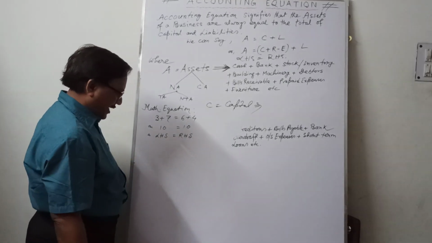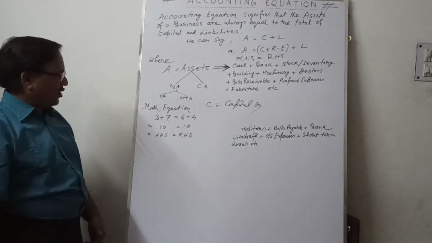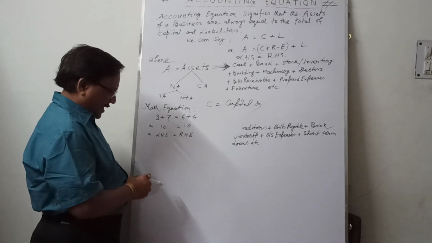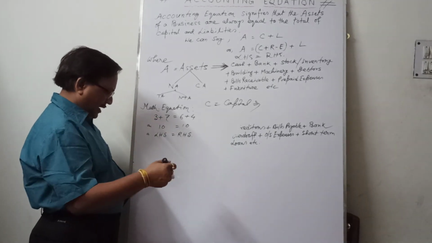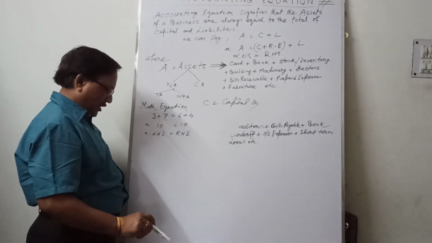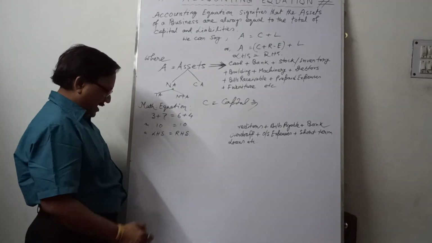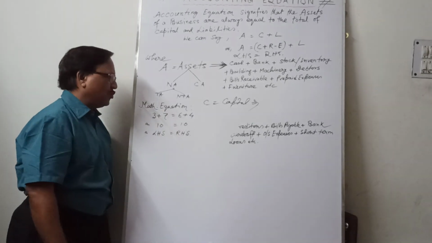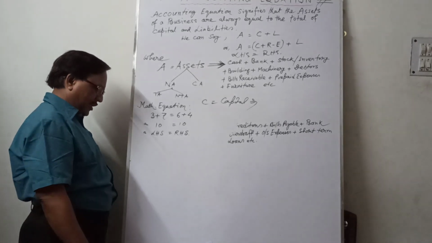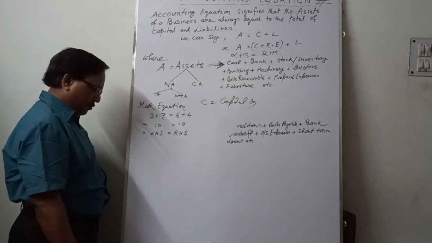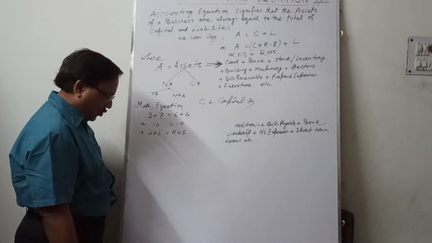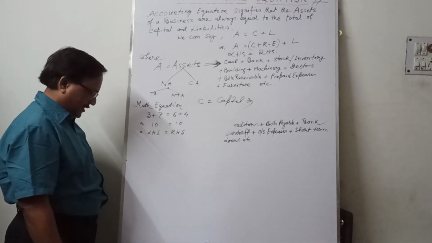Liabilities are further divided into two: non-current liabilities and current liabilities. Non-current liabilities are those payable after more than 1 year. For example, debentures, long-term loans, etc. And current liabilities are those payable within a very short period, generally within 1 year. For example, bills payable, sundry creditors, bank overdraft, short-term loans, outstanding expenses, etc.